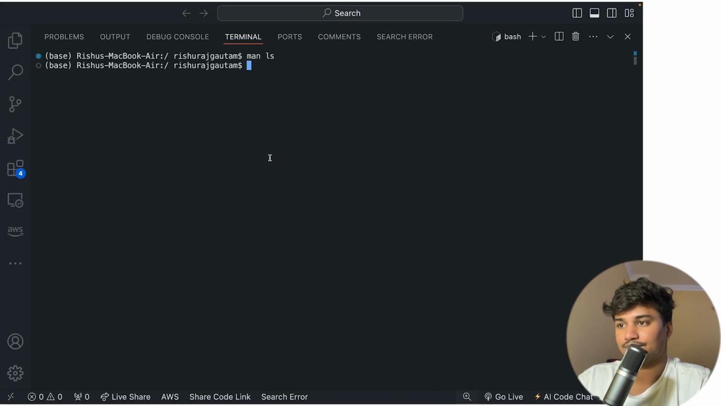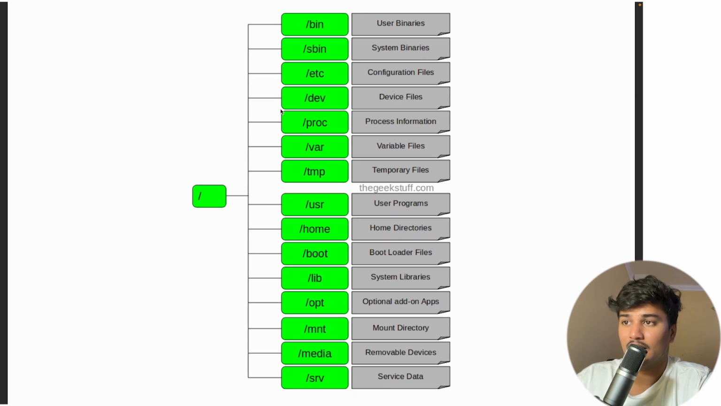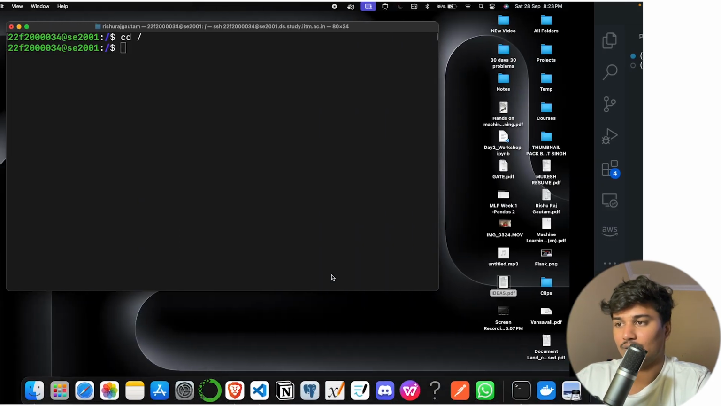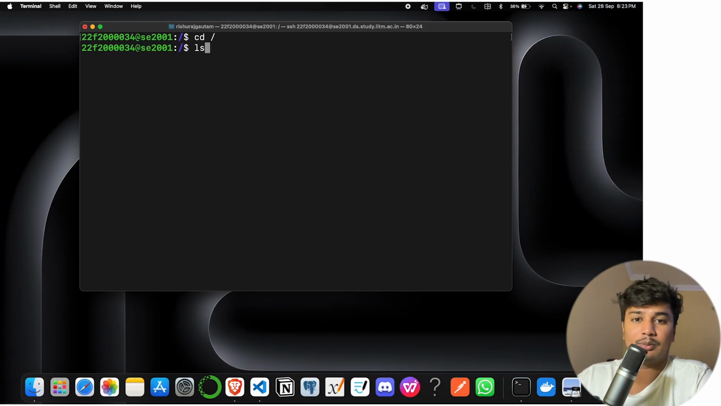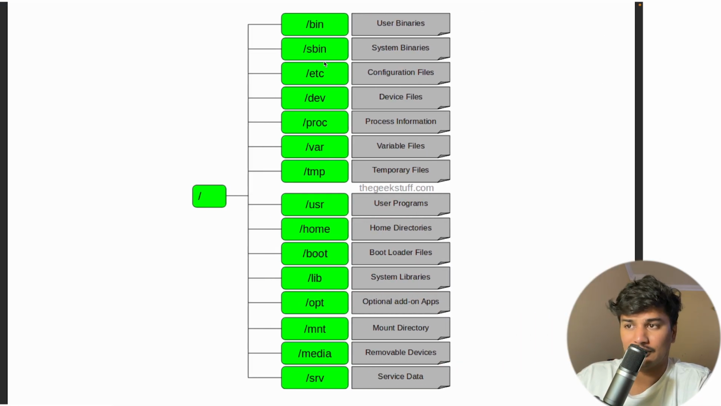If I go here, let's say I am at cd /, the root directory. Now you will see all these files here. So let's do ls. ls is basically for listing all the directories, and you can see all these files. There are many: bin, sbin, etc, dev, proc, var, tmp, usr, home, boot, lib, opt, mnt, that is mount, media, and srv. And these are all written here, where a directory is basically a folder, and the point is which folder contains what files.